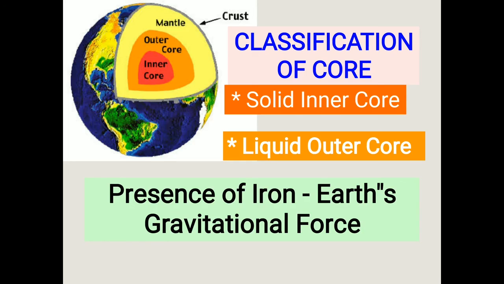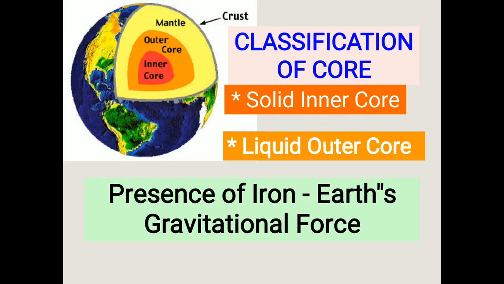The temperature in the core is as hot as the sun's surface. The intense heat from the inner core causes material in the outer core and the lower mantle to move around. The dominant minerals found in this core are nickel and iron, so this layer is also known as Nife. This is what we say about the innermost layer of the earth.